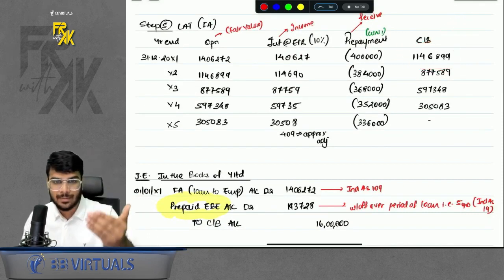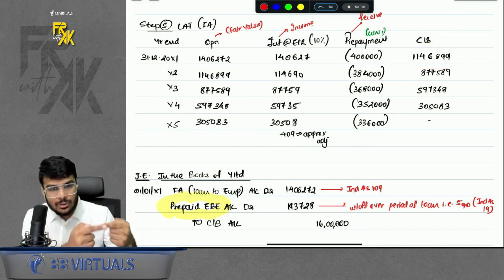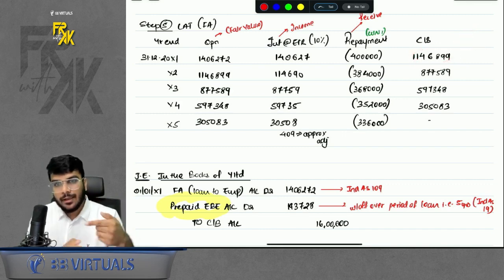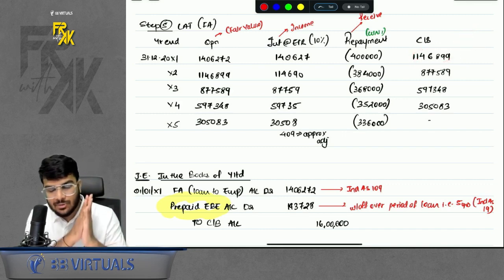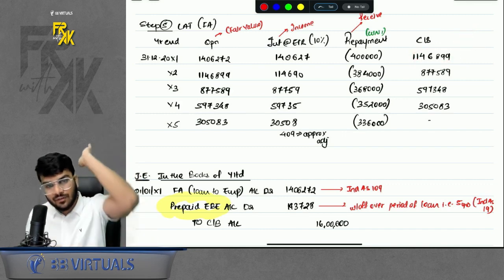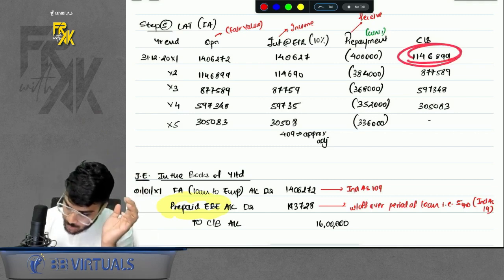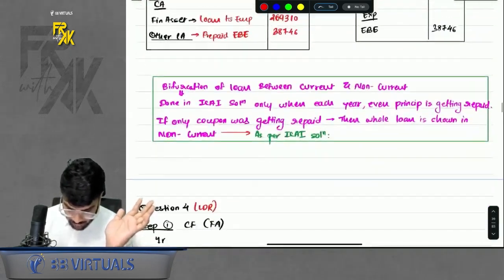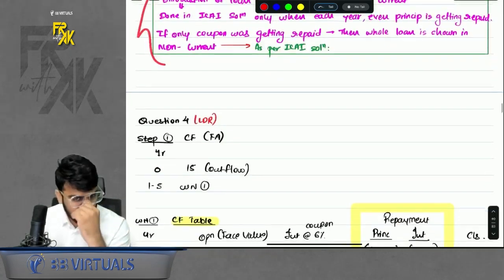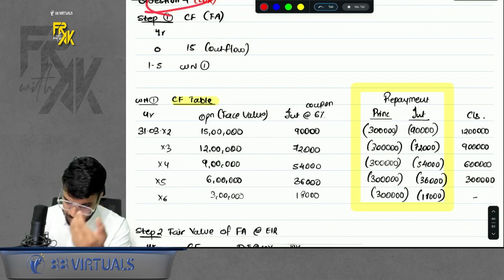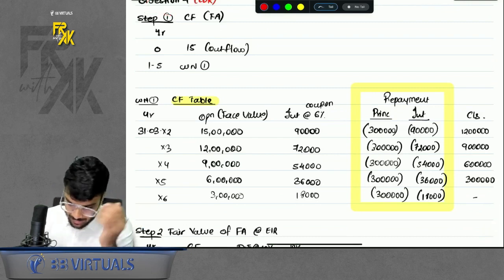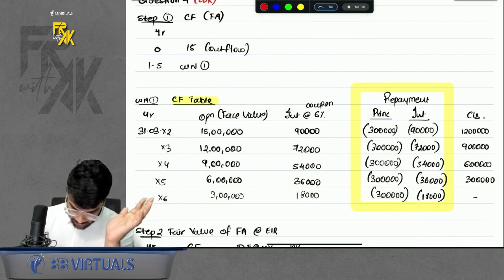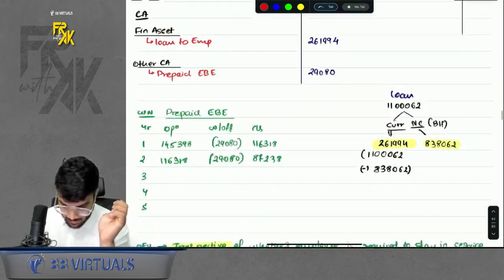That means, again to summarize, if principal is also getting repaid every year, you will bifurcate the closing between current and non-current. But if only coupon is getting repaid every year, principal is not getting repaid, but it will get repaid at the end of 5th year, that means the closing in full will be non-current only, no bifurcation required. This note I have also given here. Just remember that part. A similar question is there, question number 4. That is also important, but you can try it on your own. It is exactly the same as question number 122, right? So this part of relationship is done.